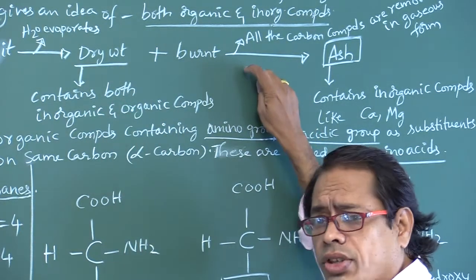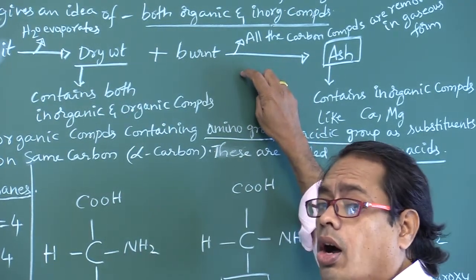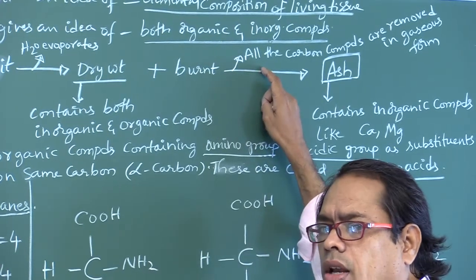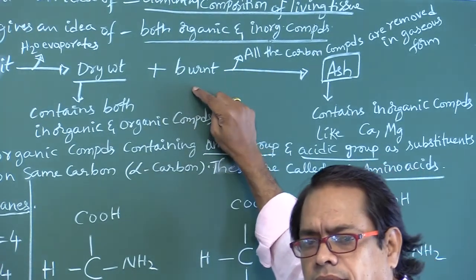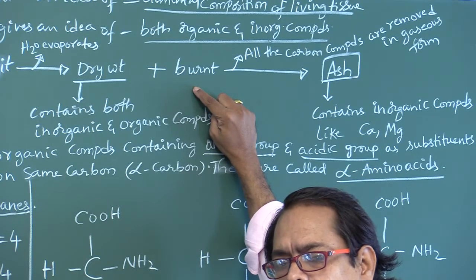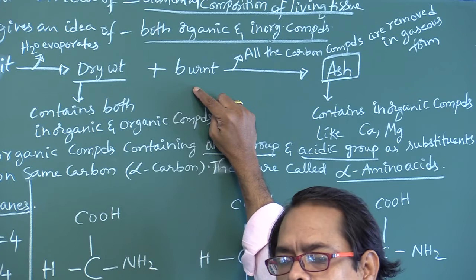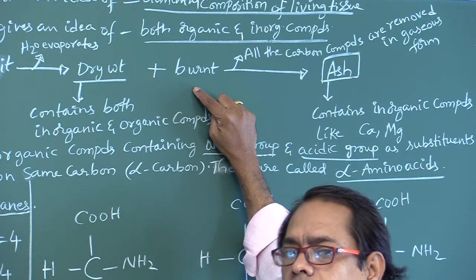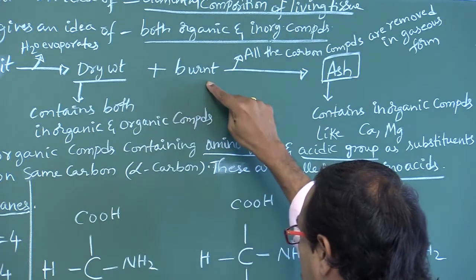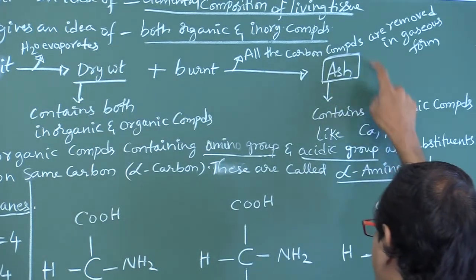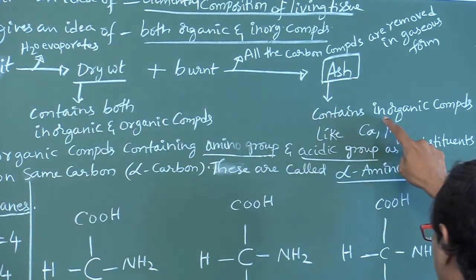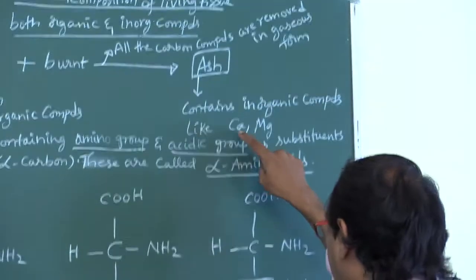Which compounds are removed? All the carbon compounds are removed when we are burning. When all the carbon compounds are removed, which substances remain? Inorganic compounds are present. When we burn the dry weight, it becomes ash. This ash contains inorganic compounds like calcium and magnesium.